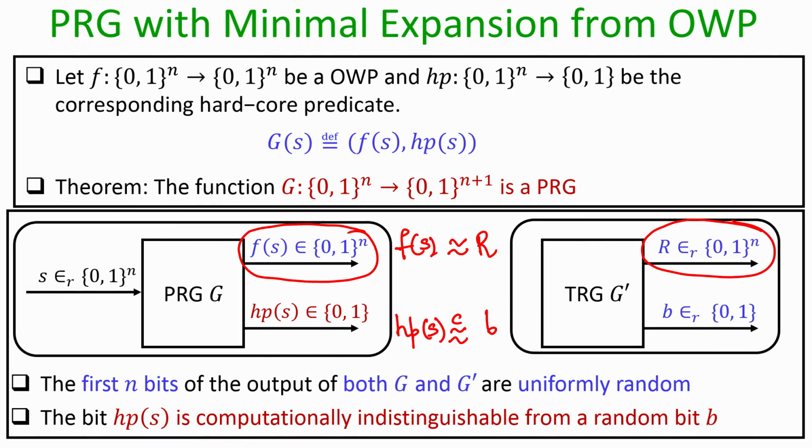We can formally establish that if the algorithm G which we constructed is not a pseudo random generator, then there exists a polynomial time algorithm which, when given the value of f of s without knowing the value of s, can compute the value of HP of s with probability significantly better than half. That would be a contradiction to the assumption that the function HP is the hardcore predicate corresponding to the function f. That formal argument can be established through a reduction. I am leaving that reduction and the formal details to you as an assignment.